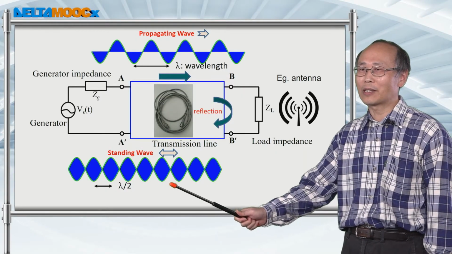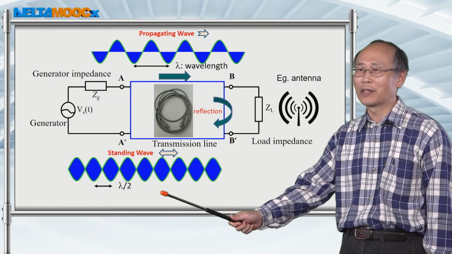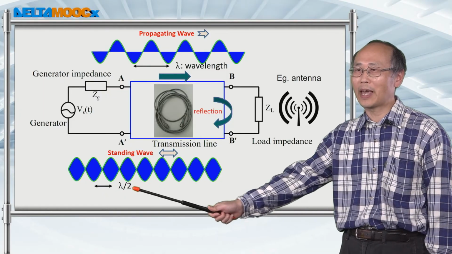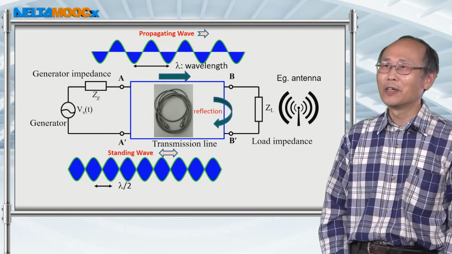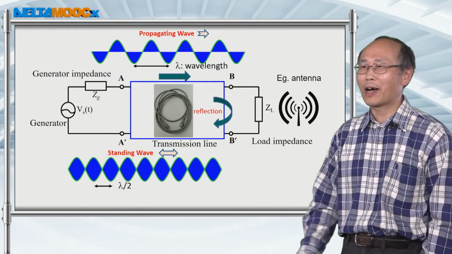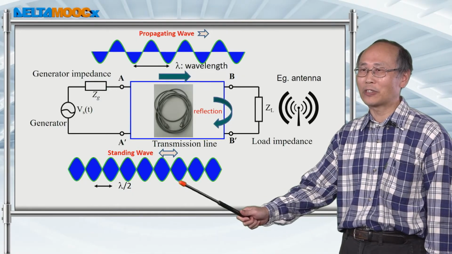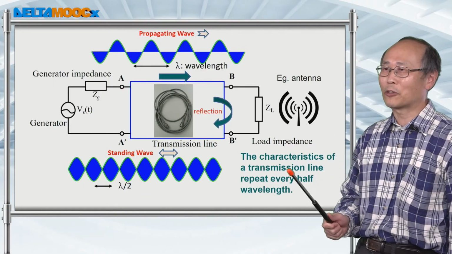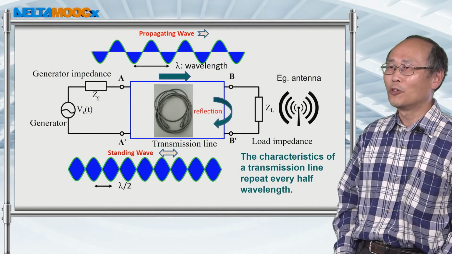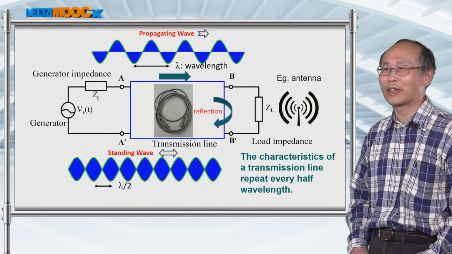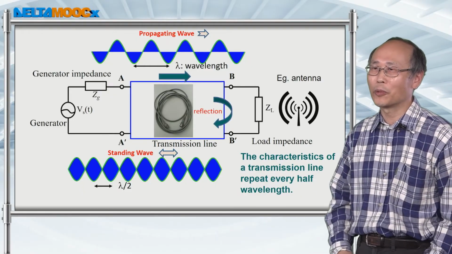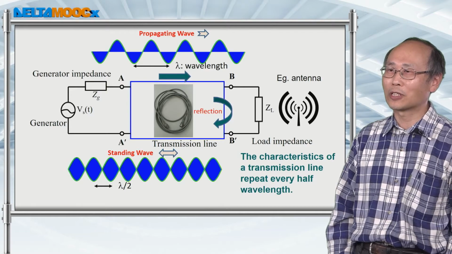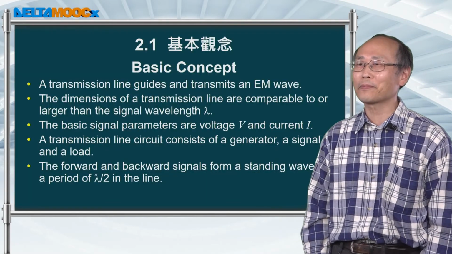So you can see that from this standing wave pattern, the pattern will repeat every half wavelength. So in the transmission line, there's a characteristic length, which is the half wavelength. So the characteristics of a transmission line repeats every half wavelength. And we're going to see this when we analyze the transmission line later on.